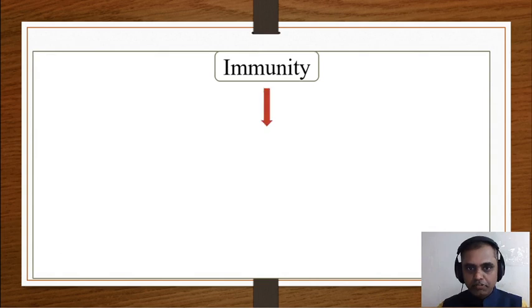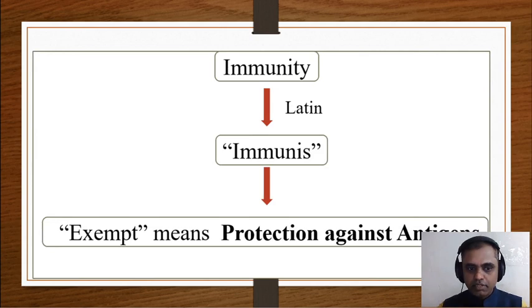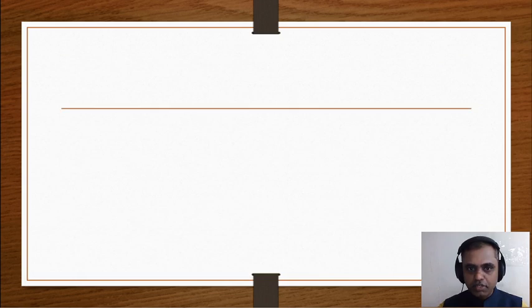Immunity is taken from the Latin word immunis, meaning exempt, that is protection against antigens. Antigens, in simple understanding, means any substance which produces disorders in the human body. So immunity in simple language means protection against antigens. Now we'll go for the definition as per the standard book.